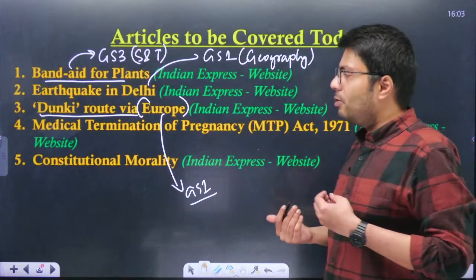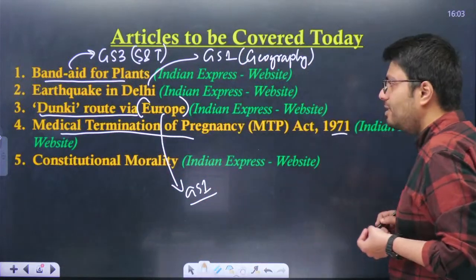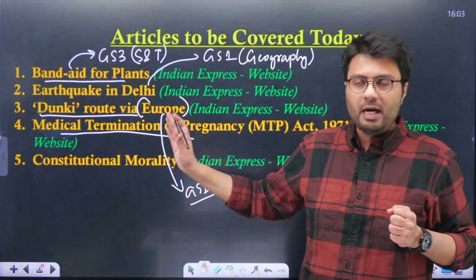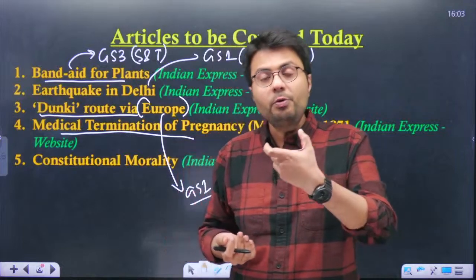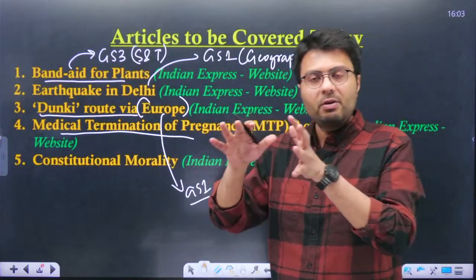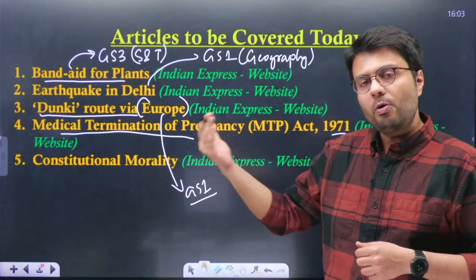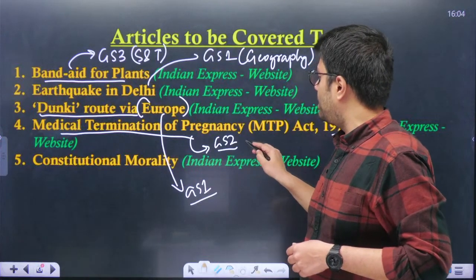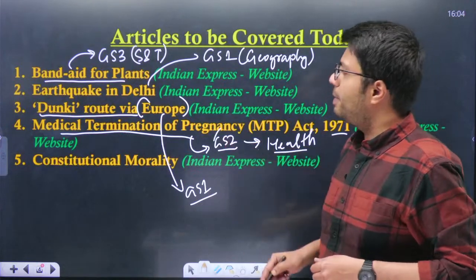Then we'll be understanding about the abortion laws in India, which is regulated through the Medical Termination of Pregnancy Act 1971. In what cases can women actually undergo the procedure of abortion? We'll try to understand this in line of a decision made by Bombay High Court, which allowed a woman with 25 weeks duration of pregnancy to abort her child. So what were the grounds or reasons for the Bombay High Court to allow the woman to undergo the abortion procedure? We'll try to understand this. Now these kinds of articles are important from GS paper 2 perspective because issues related to health are examples of social sector and they are a part of GS paper 2 syllabus.